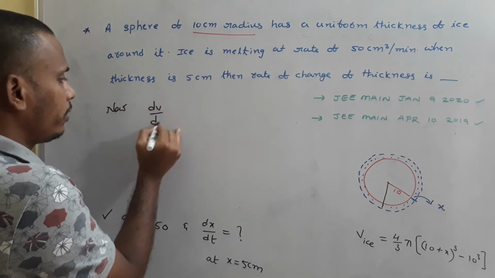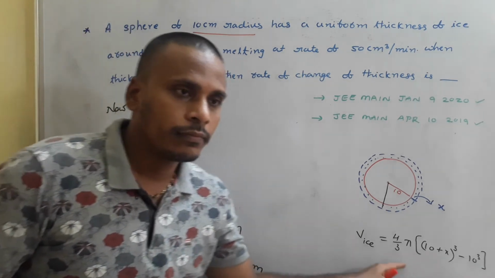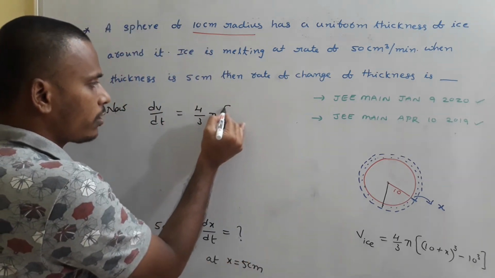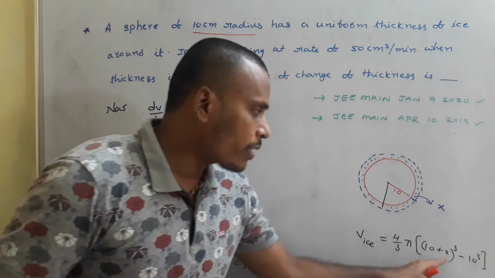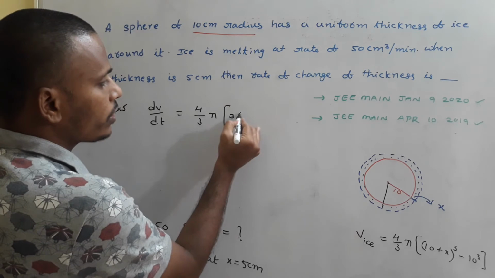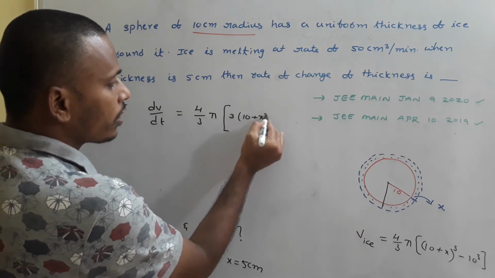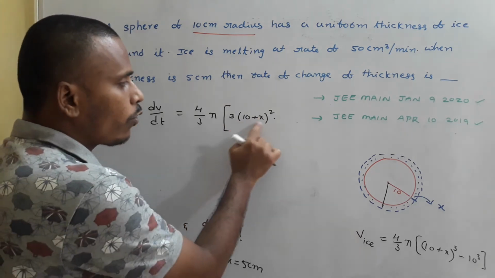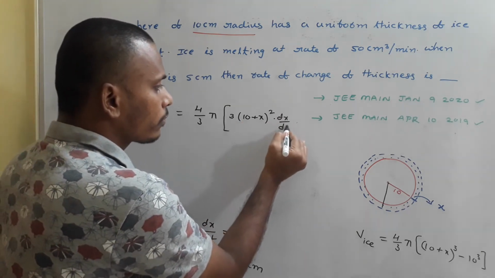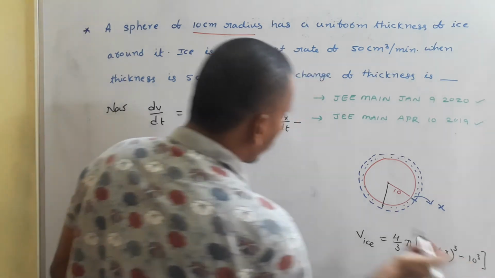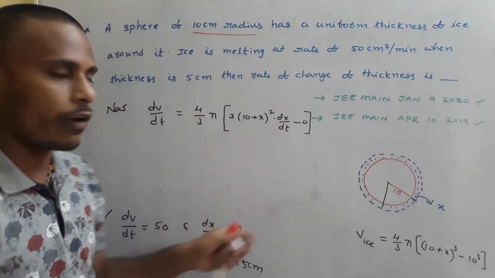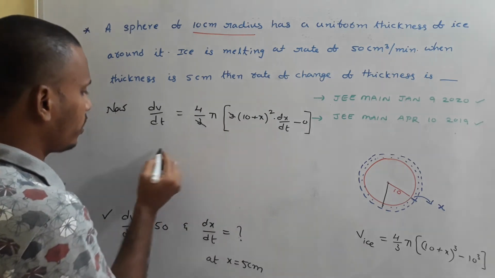Now dV by dt, differentiating this with respect to t, is equal to 4 by 3 pi, which is a constant, into 10 plus x whole cube. Since x is involved, its derivative is 3 into (10 plus x) whole square into the derivative of 10 plus x. For 10 it is 0, for x it is dx by dt, minus, again 10 cube is a constant, so its derivative is 0. So dV by dt is this particular value, you just cancel out 3 and 3.